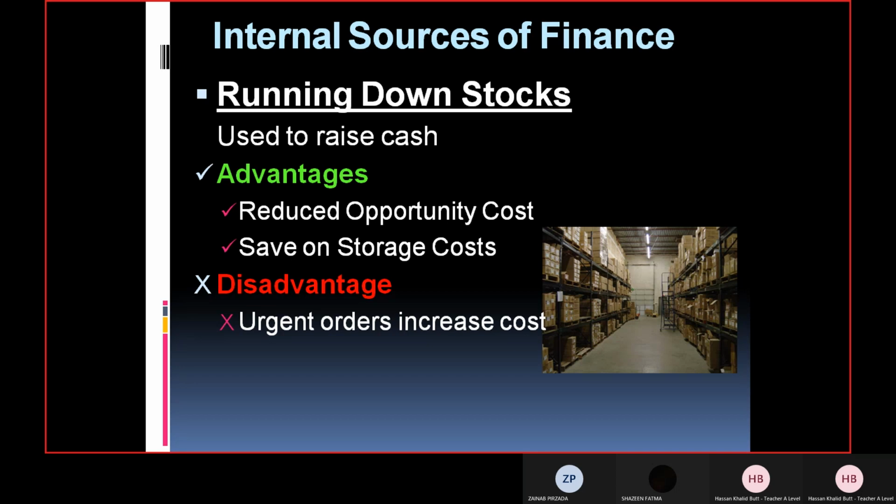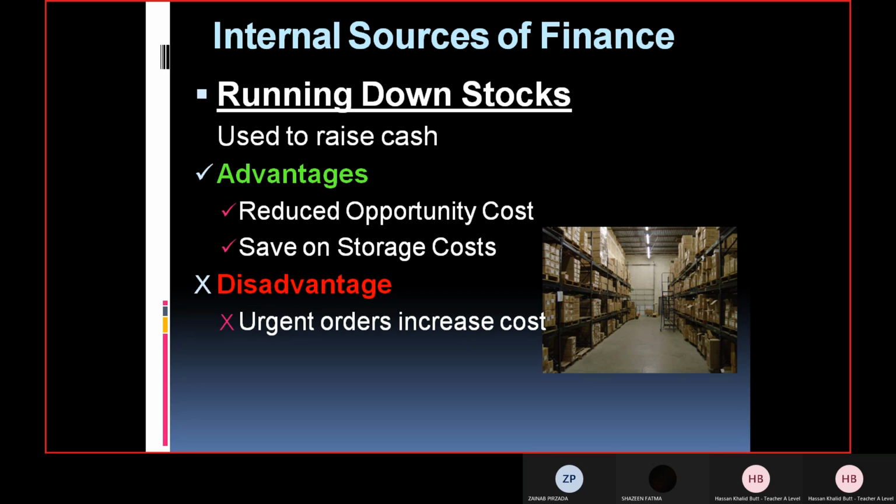If you have ample stock, surplus stock available, what happens? If demand increases all of a sudden, you still have surplus stock there. You can use it and you can ask your supplier to deliver the stock comfortably in a week's time because you have a sufficient amount of stock there. But once it's not there, and why is it not there? Because you have sold it off, and that just happened because you actually made a wrong prediction.